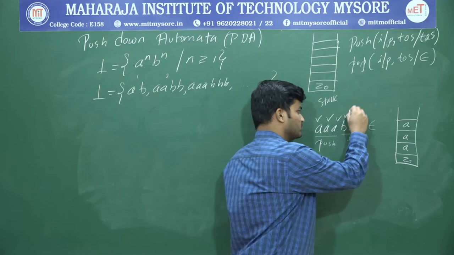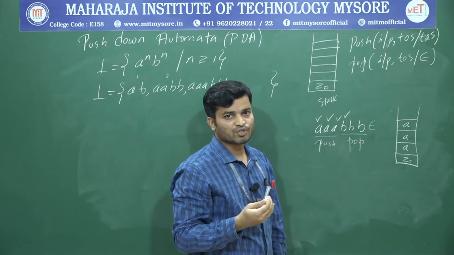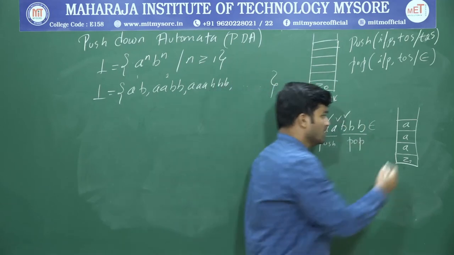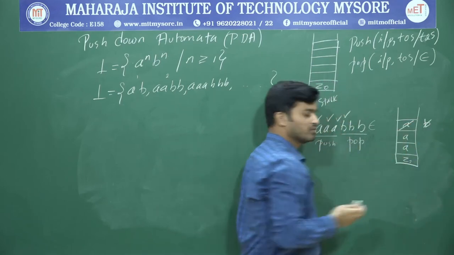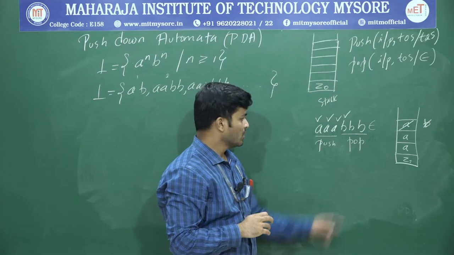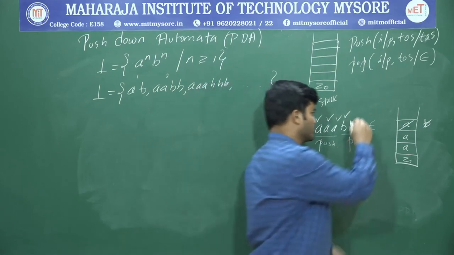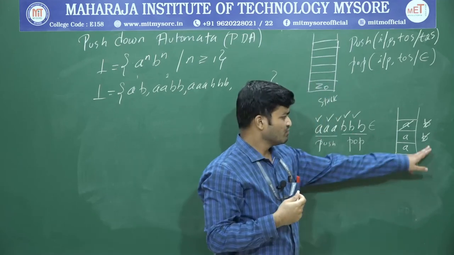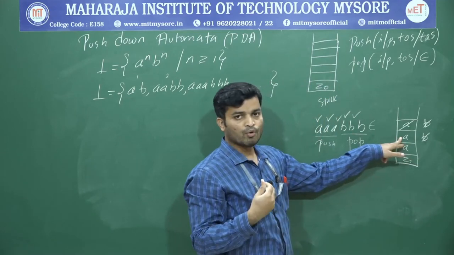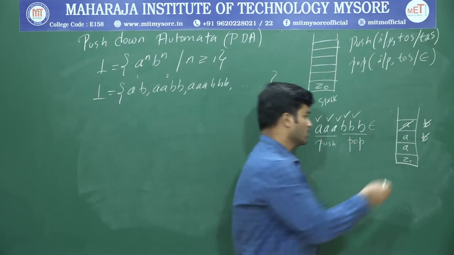Okay. Now what is the next input? B. Once you get a B, you are supposed to perform a pop operation. Correct, right? So for this B, I am going to pop out one A from the top of the stack. Again, I have one more B. So once I get a B, I have to perform a pop operation. For this B, I am going to pop one more A that is present at the top of the stack.